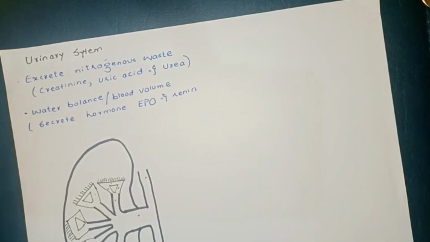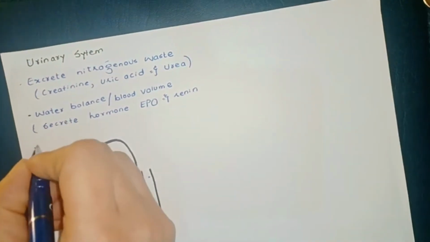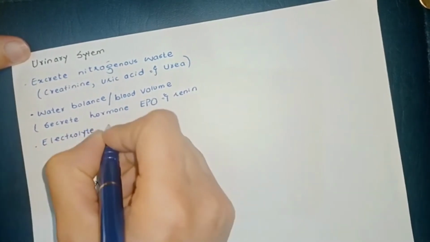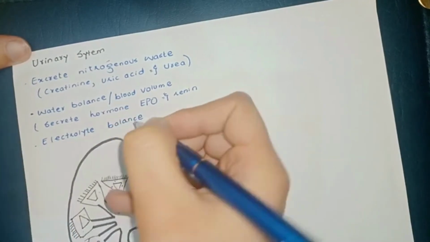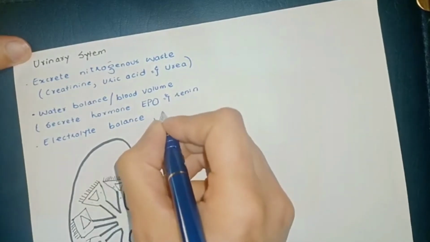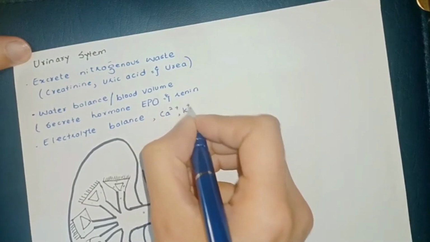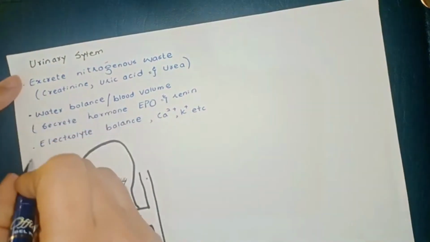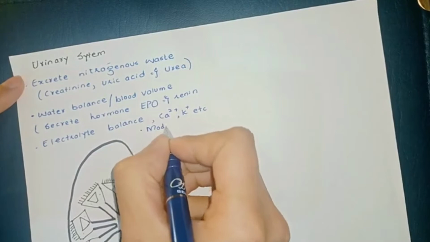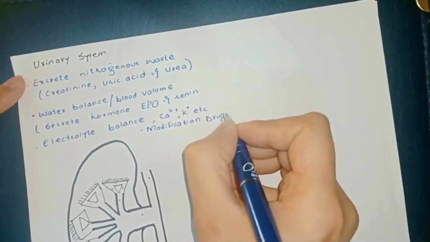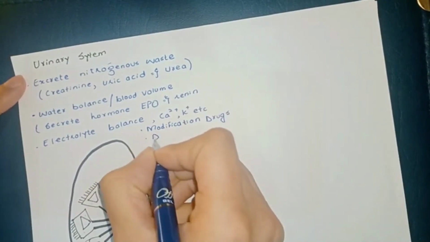Another function of the kidneys is that they regulate the electrolyte balance. That's to make sure that you have appropriate levels of calcium, potassium, etc. Interestingly, another function we can add here is the modification of drugs and deactivation of medications.